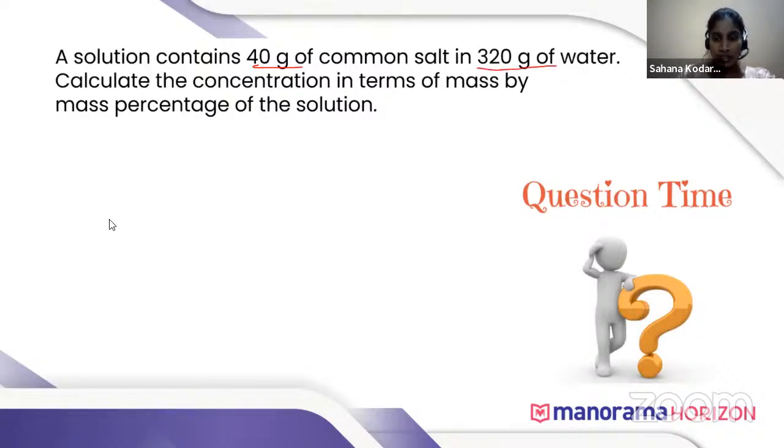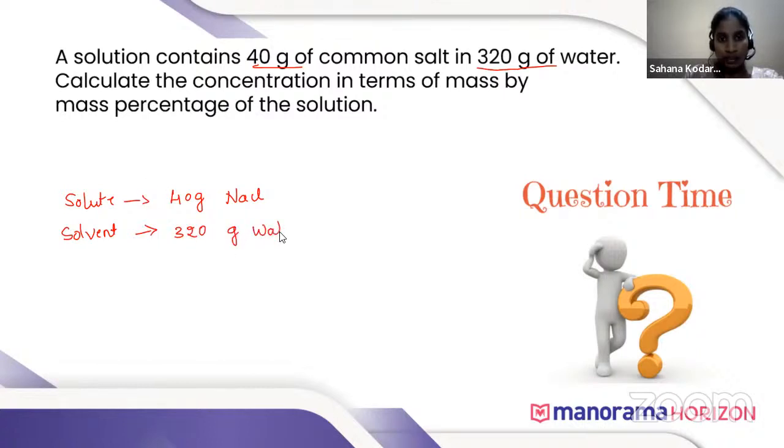Here, the solute is 40 gram of common salt, NaCl, and the solvent is 320 gram of water. Can anyone tell which formula can be used to calculate the concentration of the solution?